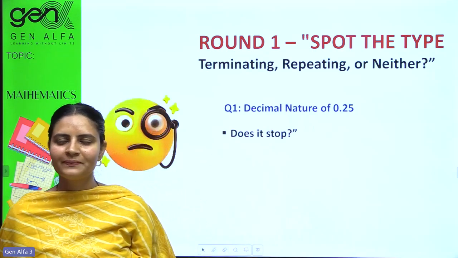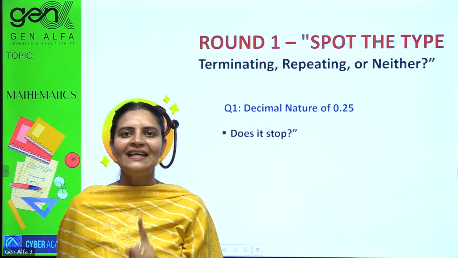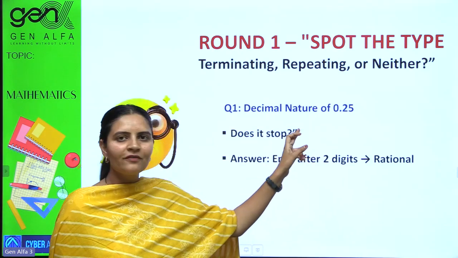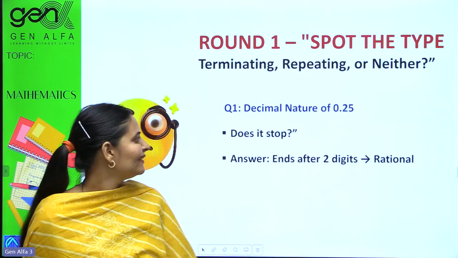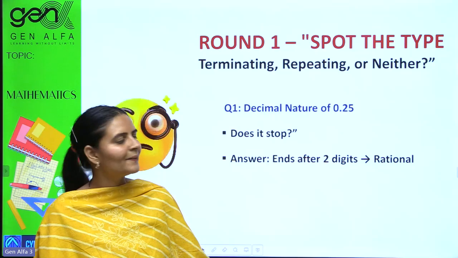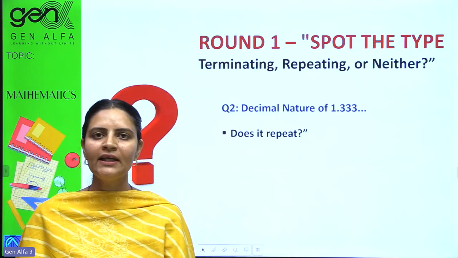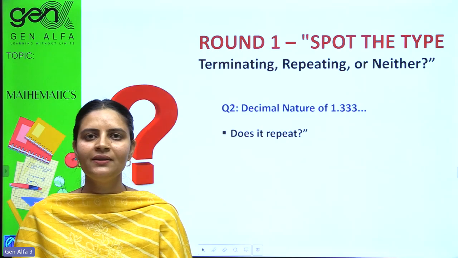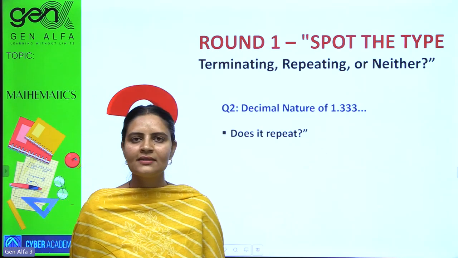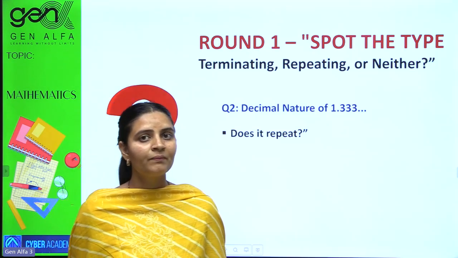Does it stop? Tell me, does it stop? Yes, it does. It is getting stopped after 2 digits. So that would be taken as rational numbers. Easy. Next one. What is the nature of 1.33333? What these dots are indicating? That it keeps on going. So what it would be?